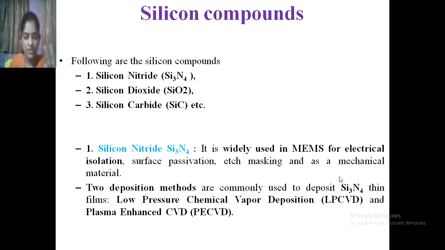Silicon dioxide is also used as electrical isolation, and silicon carbide is used to protect the structure from the outer environmental temperature if the temperature exceeds whatever the device will require.